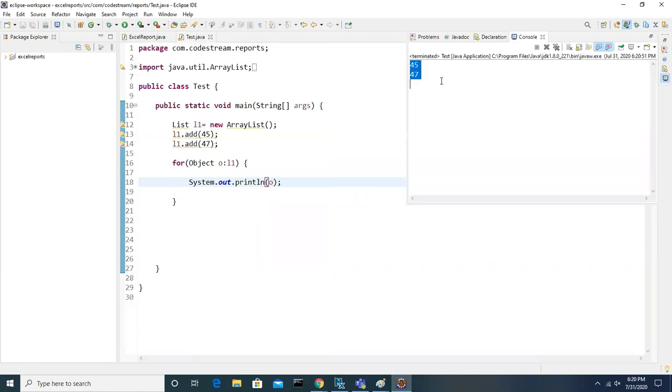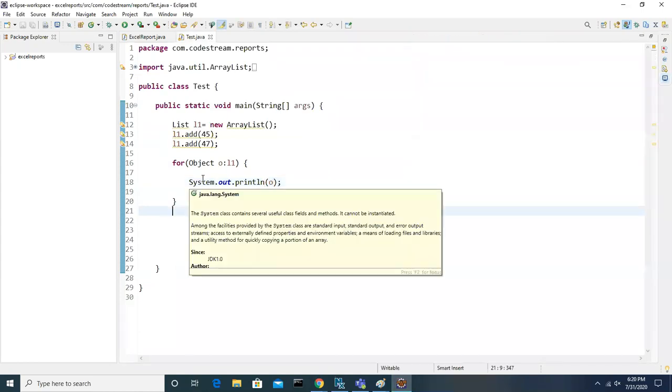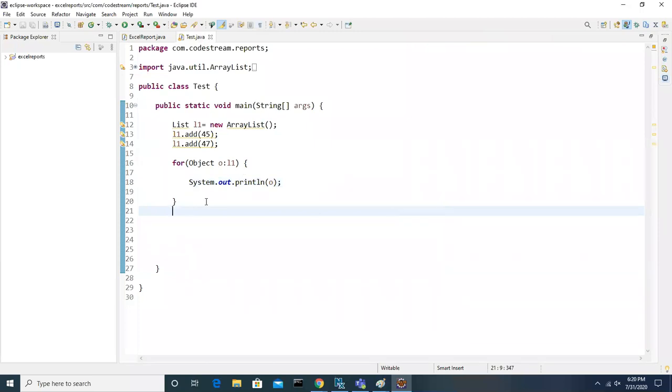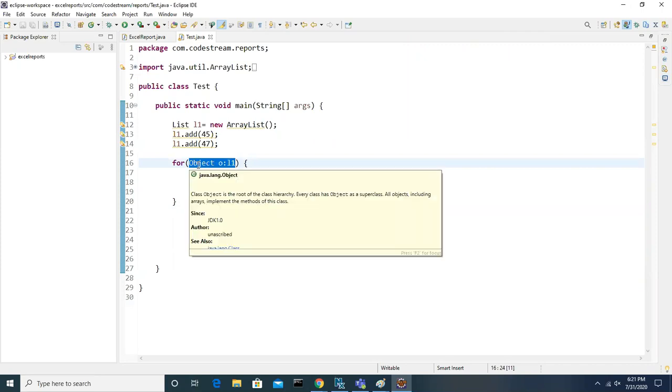Look at this, we got 45, 47. So we used the for loop and the for each loop, both give the same output. The purpose is the same, the way you use it is different. You need not think about the condition, greater than, less than, and increment. It takes care of all the things.